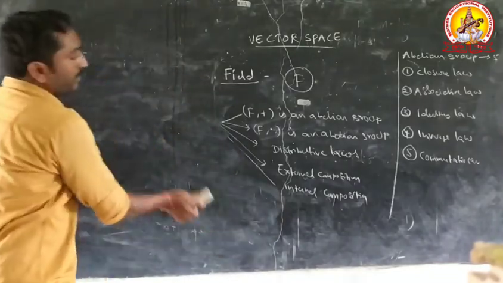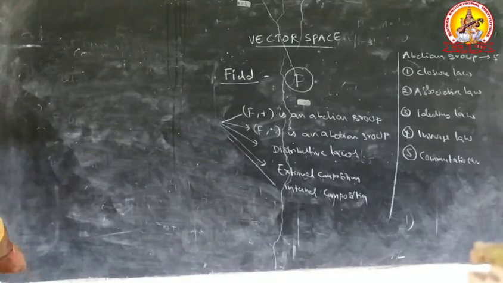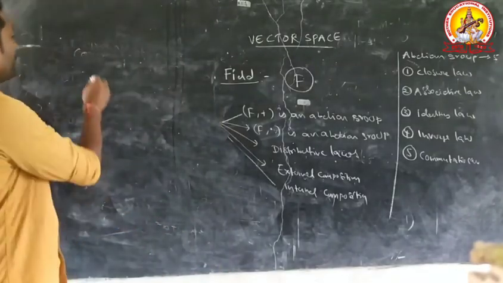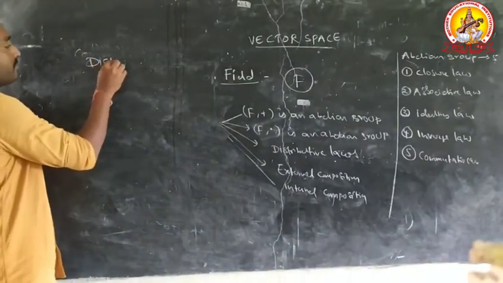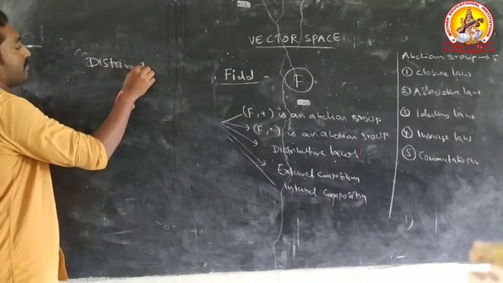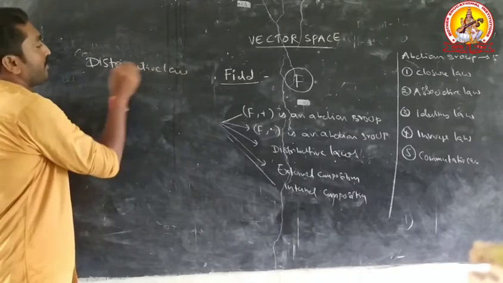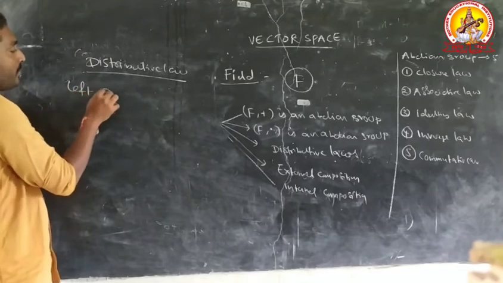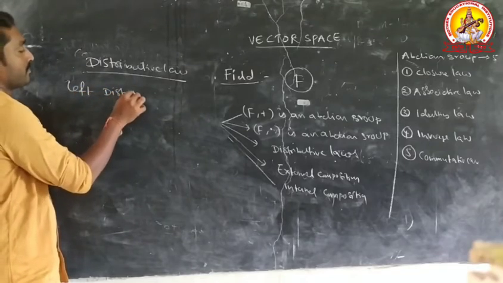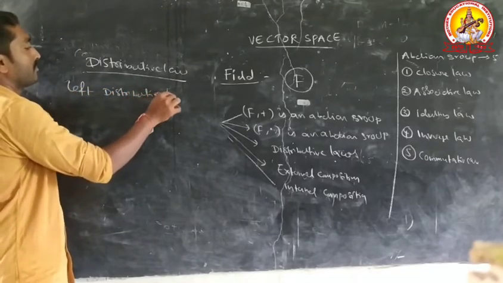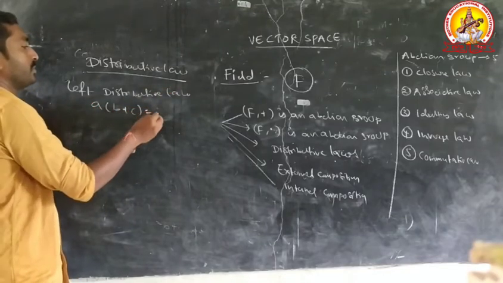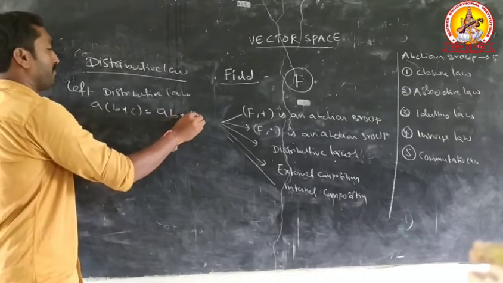Distributive laws are mainly two types. One type is left distributive law, another type is right distributive law. Left distributive law: A into B plus C equal to AB plus AC.